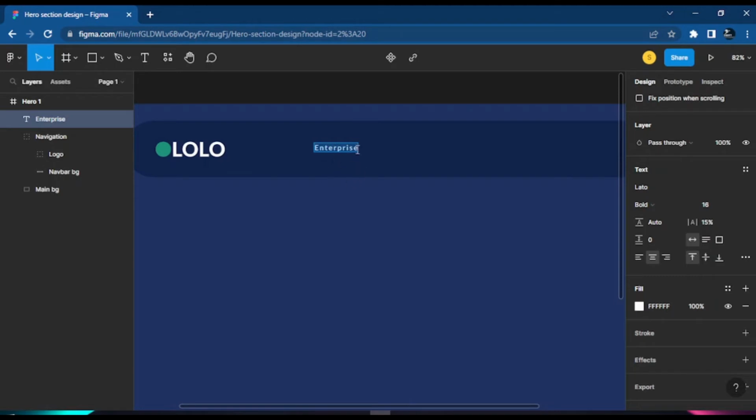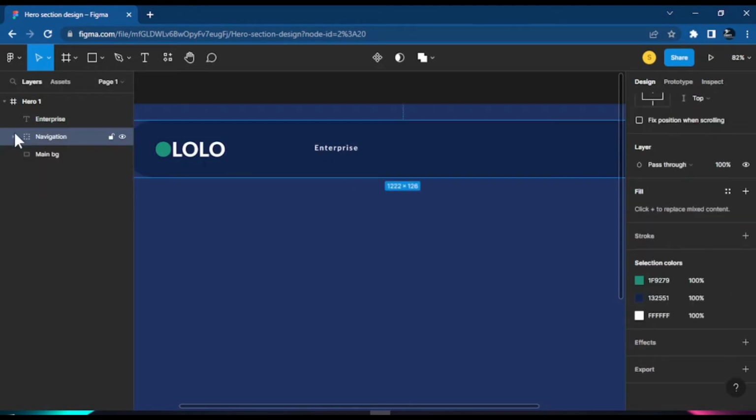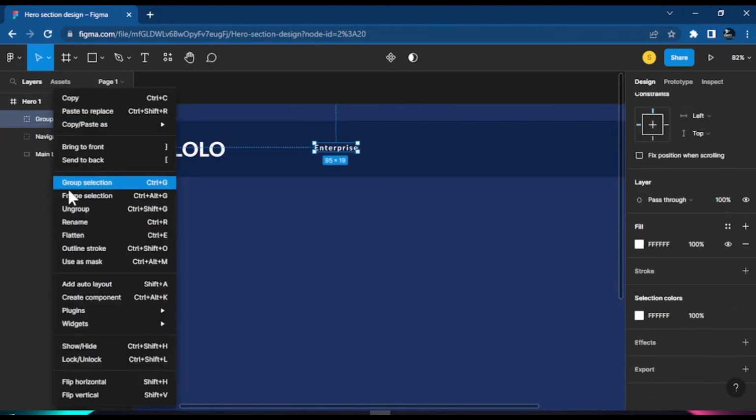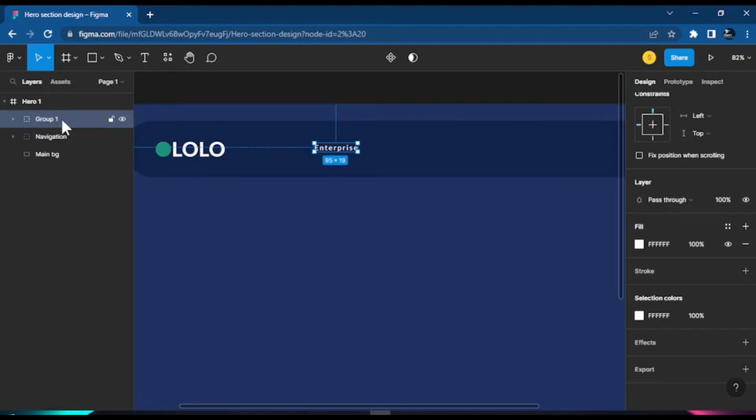Now that we have this one text, we want to make it into a nav. So how do we do that? We want to group all these items into something. You press Ctrl G, or you right click and select group. But right now it will only show as group, so we can name this group. Let's name it nav items, and let's enter into this nav items.